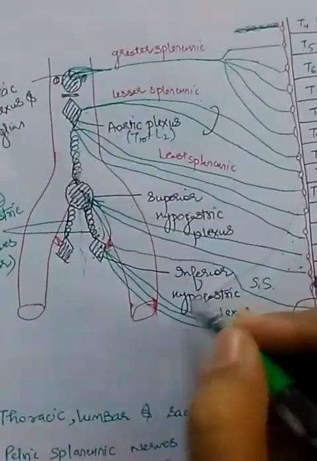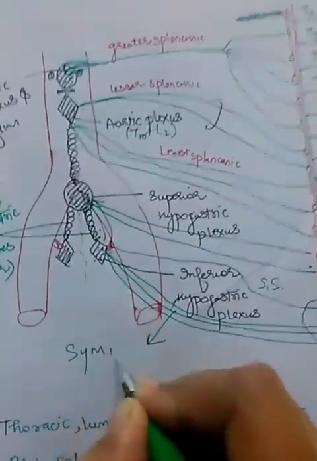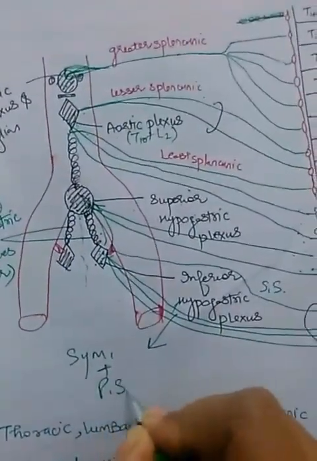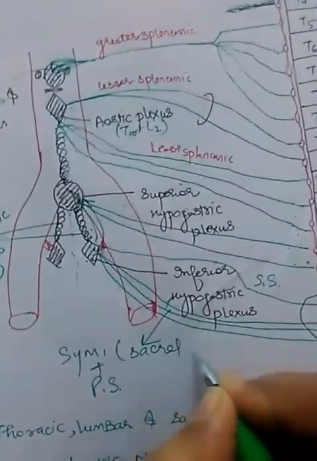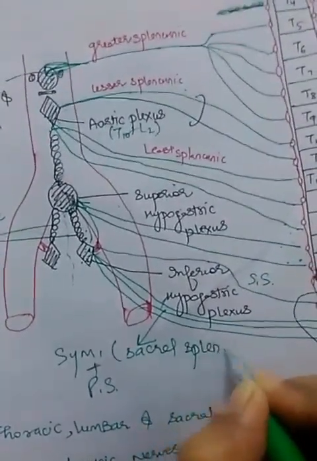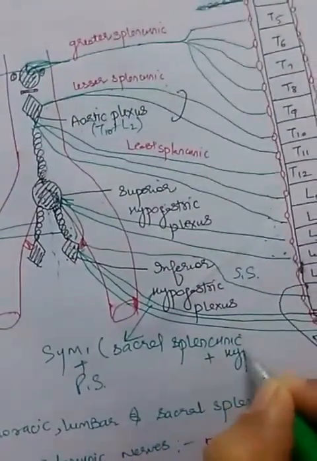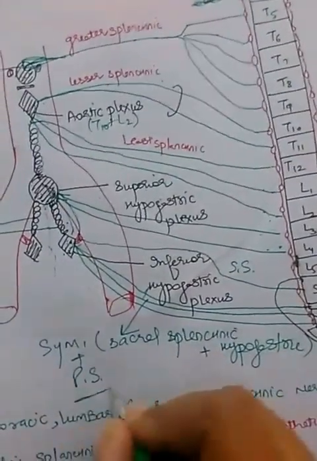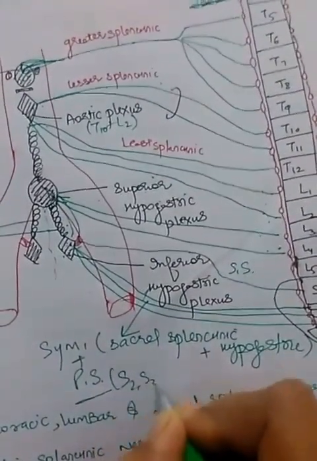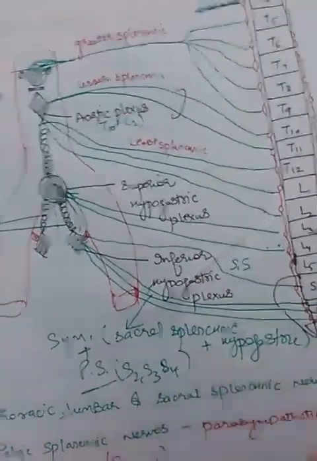So this inferior hypogastric plexus is sympathetic as well as parasympathetic. It is receiving mainly sympathetic fibers from the sacral splanchnic nerve plus the hypogastric nerve, whereas the parasympathetic component comes from the nervi erigentes, or the pelvic splanchnic nerves.